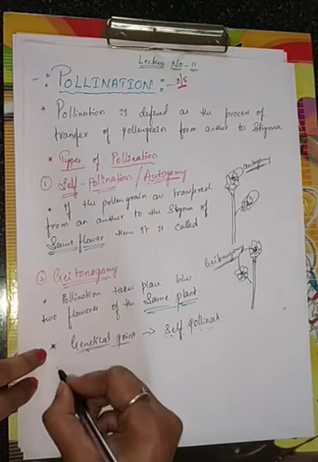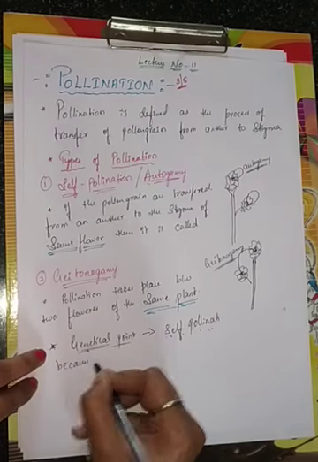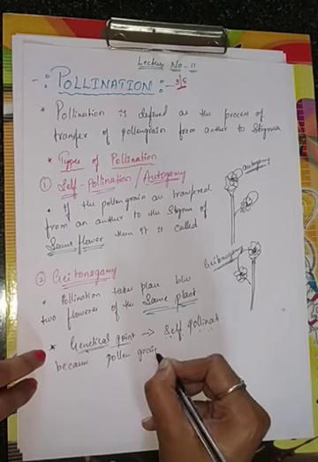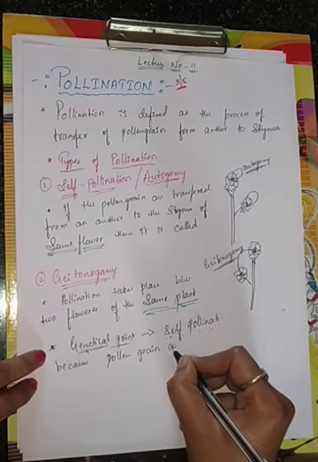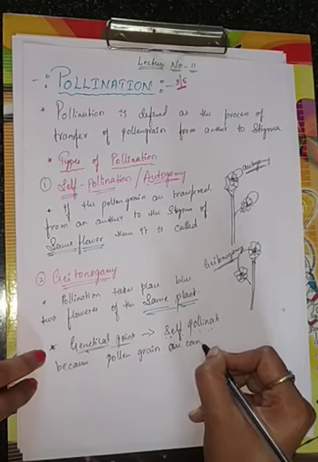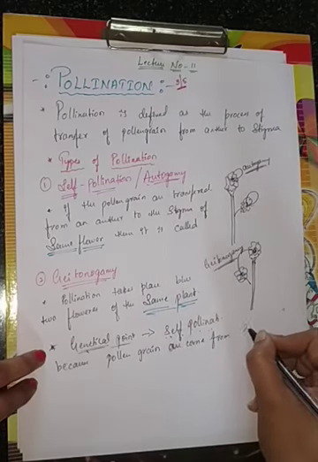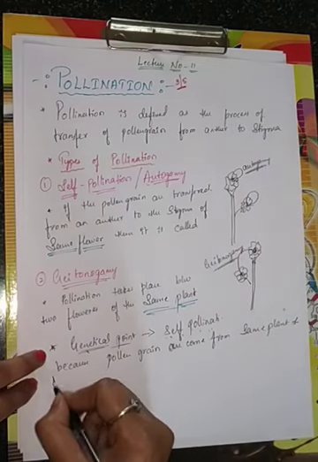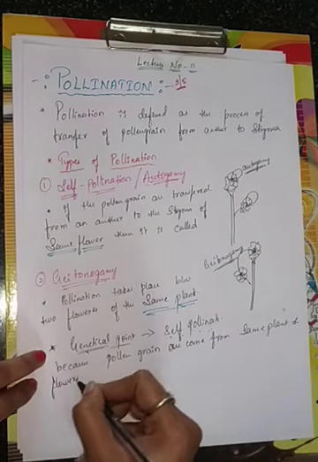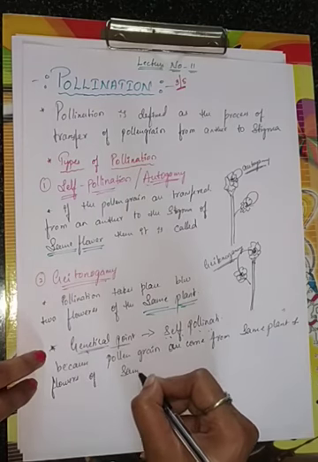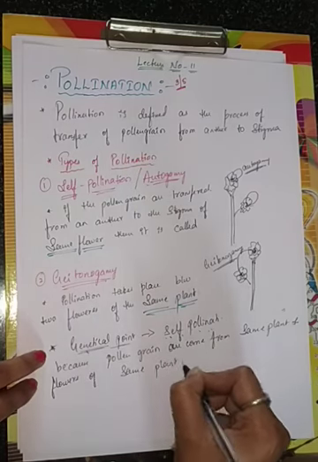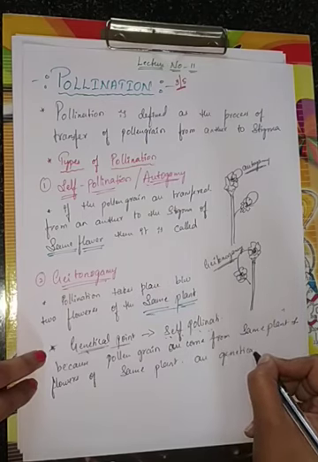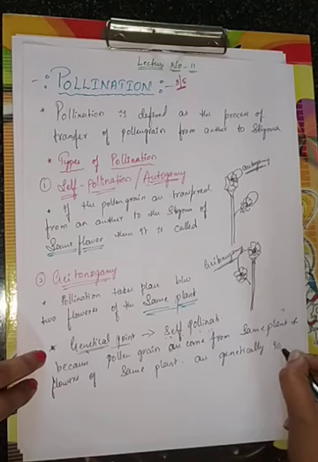Because the pollen grains come from the same plant, and the flowers of the same plant are usually genetically identical.